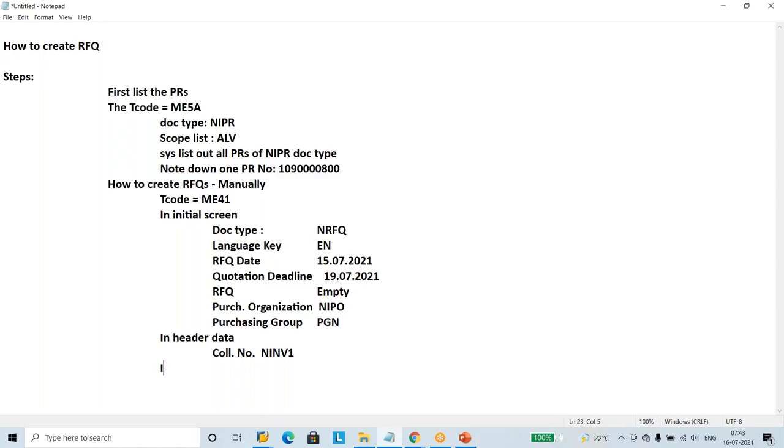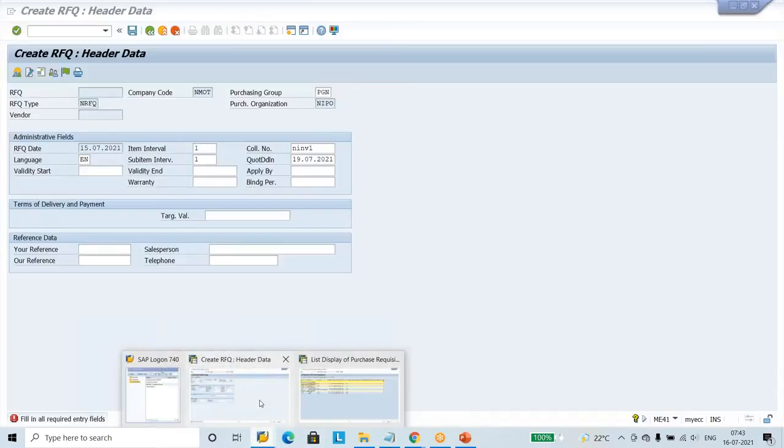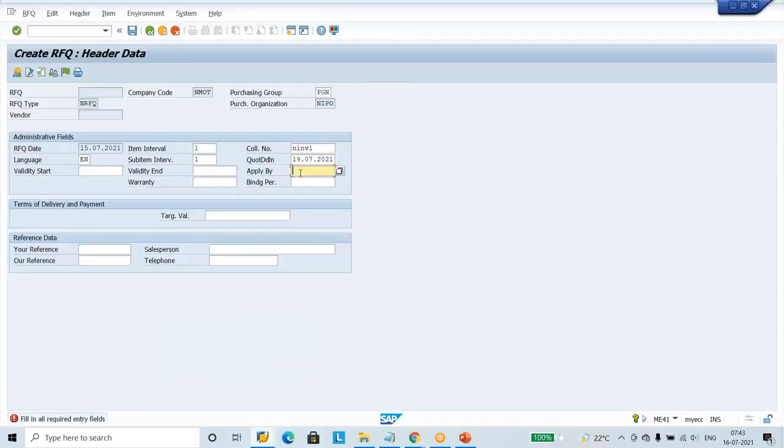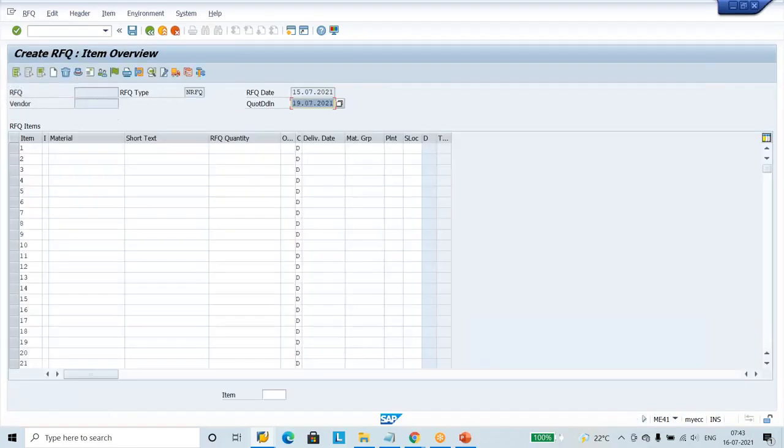Now once you press enter, it will go to the item overview screen. What is the meaning of item overview screen? Click this button and press enter. The item overview screen means what item you require, how much, where, and when. Just like a PR, it also specifies this.